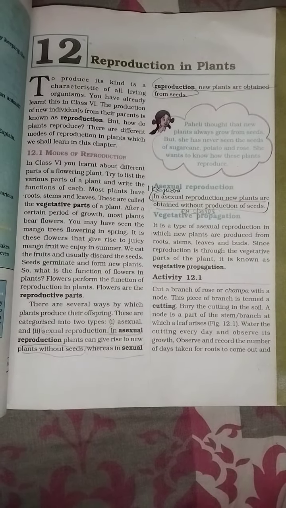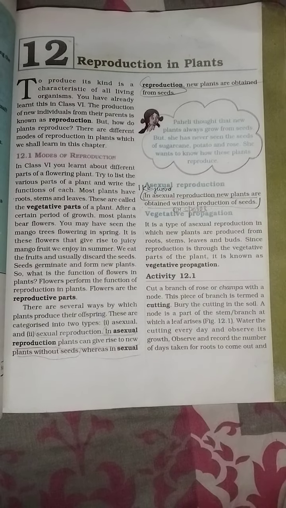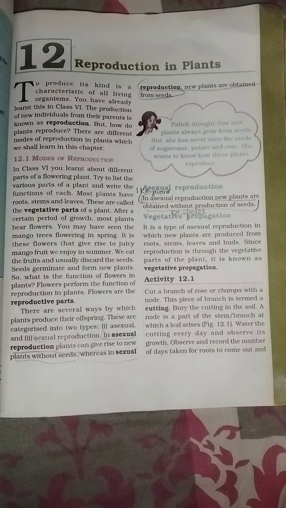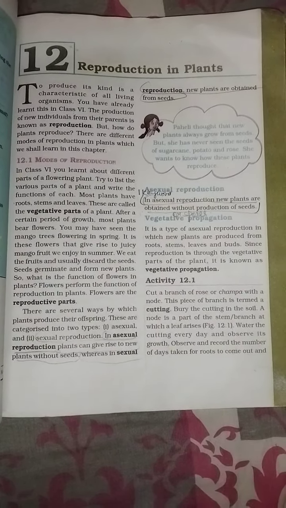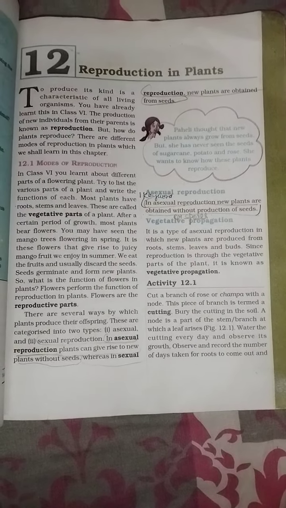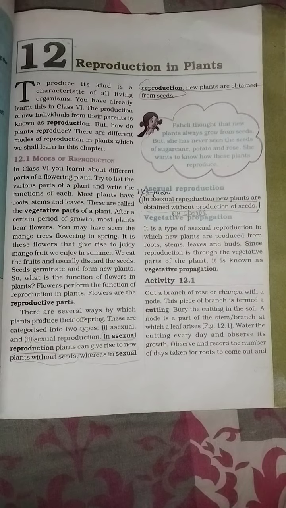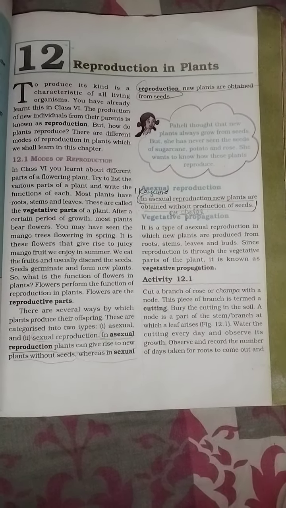In plants there are two parts: the vegetative part, such as root, stem and leaf, and a reproductive part, which is known as the flower. In class 6 you learned about different parts of a flowering plant. Most plants have root, stems and leaf, and these are called the vegetative parts of a plant. After a certain period of growth, most plants bear flowers.